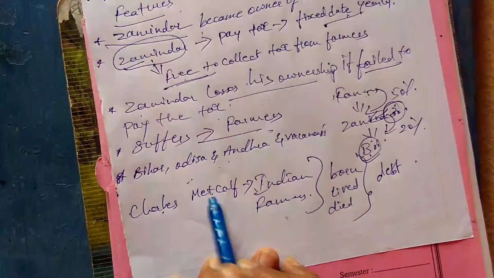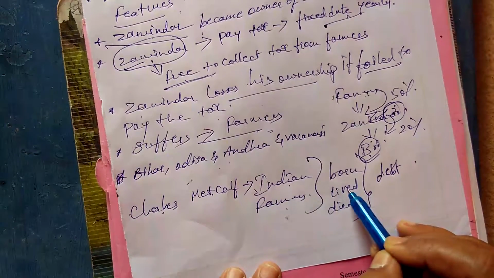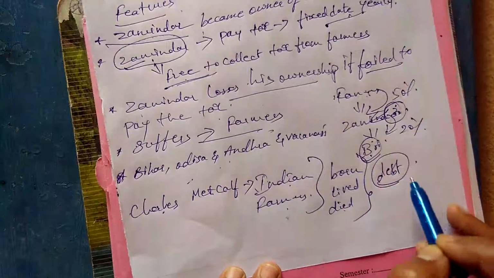Remember, according to Charles Metcalfe, Indian farmers are born, they will live and they will die in debt.